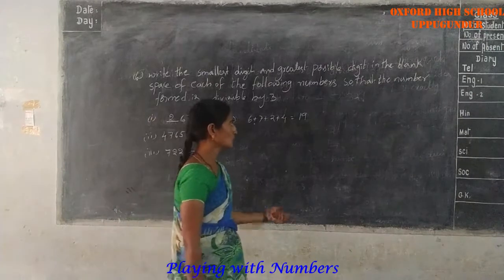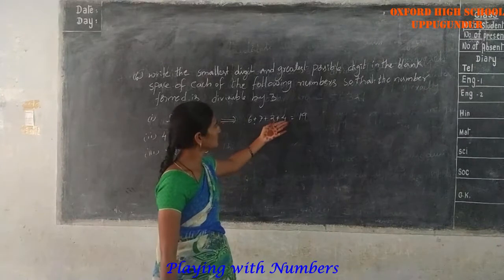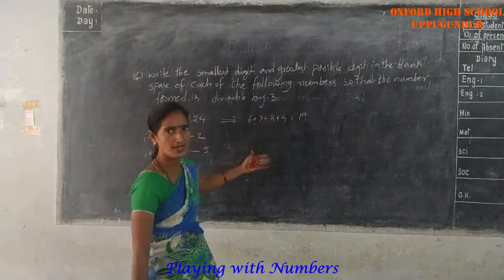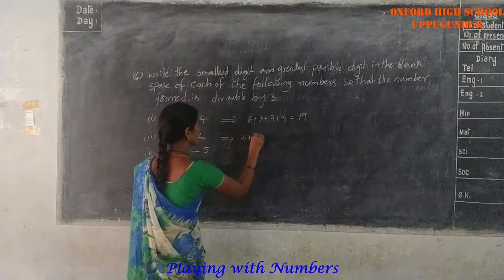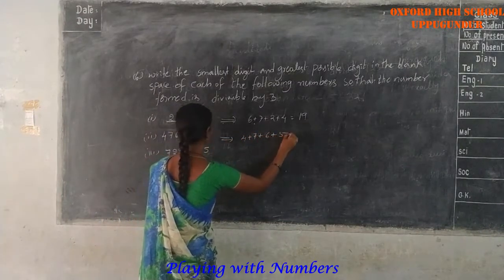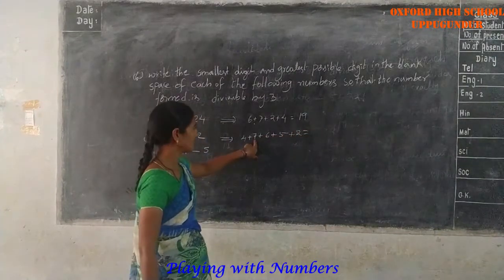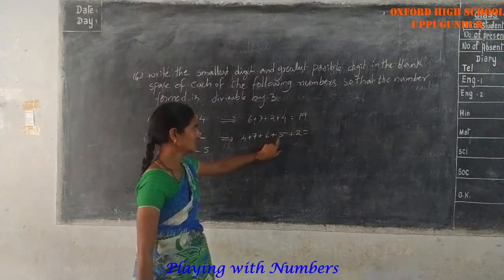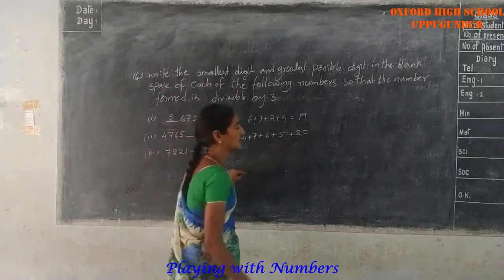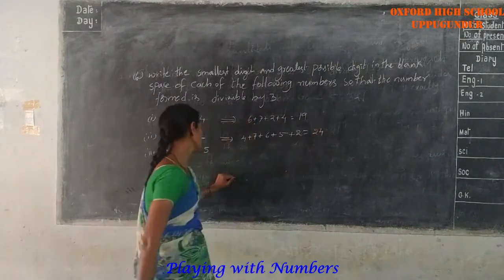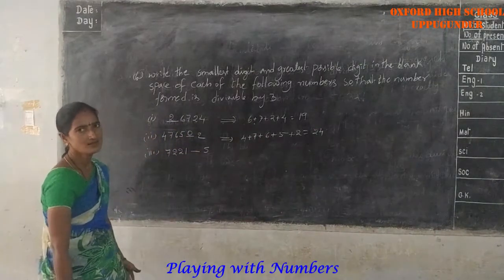3 eights are 24. 5 also we can add. Next, 4 plus 7 plus 6 plus 5 plus 2. 4 plus 7 is 11, 11 plus 6 is 17, 17 plus 5 is 22, 22 plus 2 is 24. We have to add 0. 24 is divisible by 3.